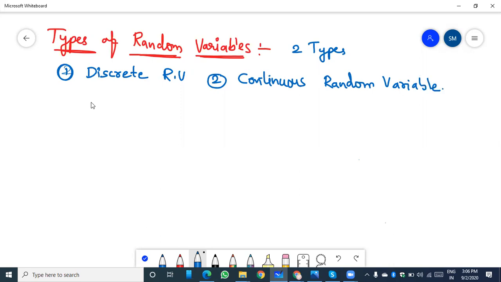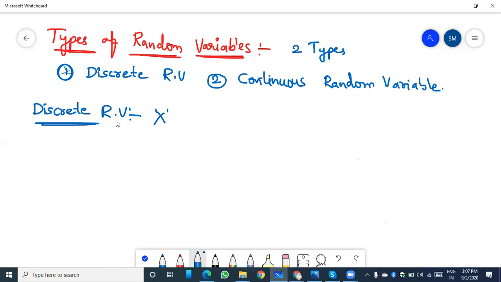Discrete random variable means, we can take the definition of the discrete random variable. The definition is: a random variable capital X which can take only a finite number of discrete values in an interval of domain is called a discrete random variable.